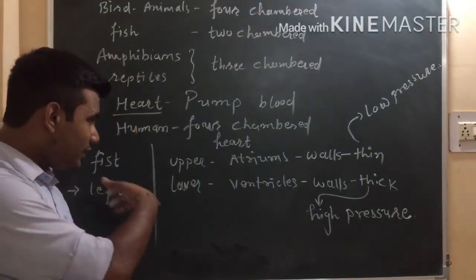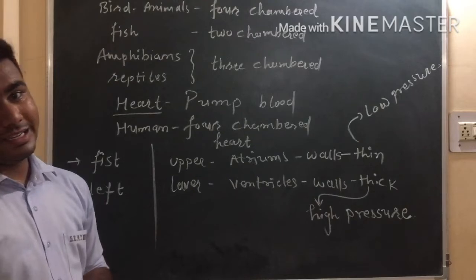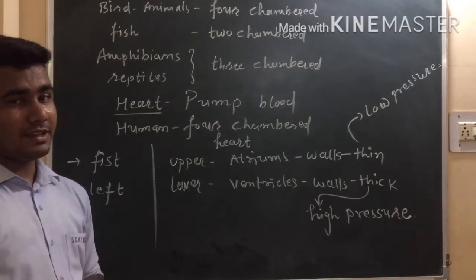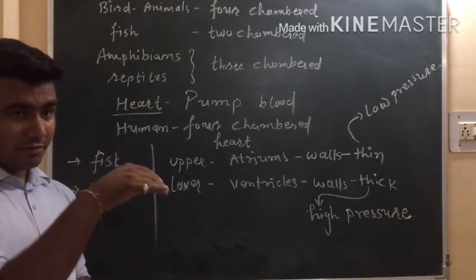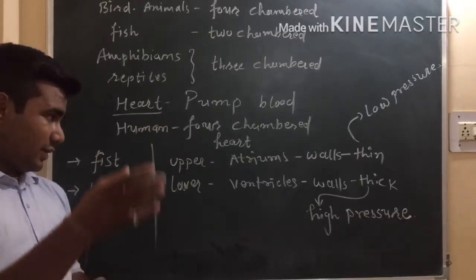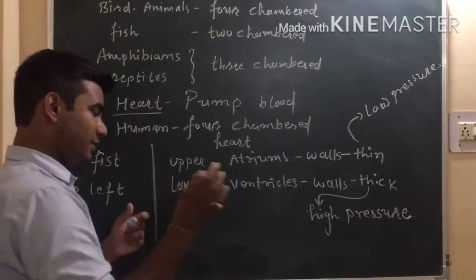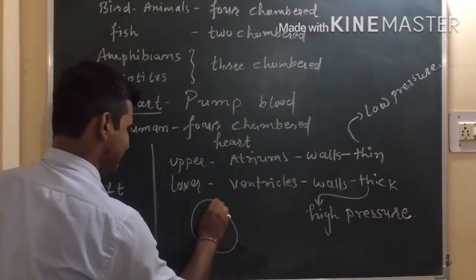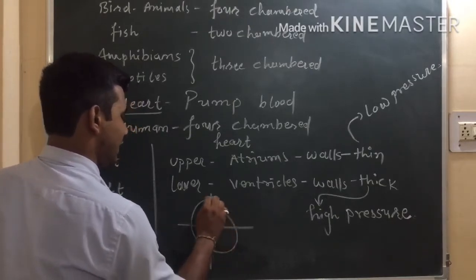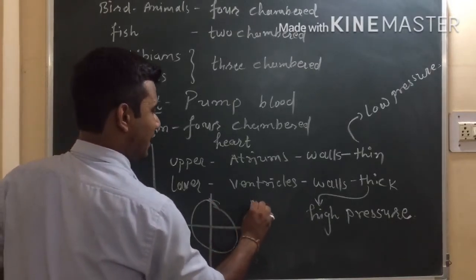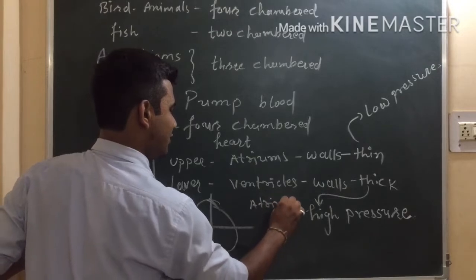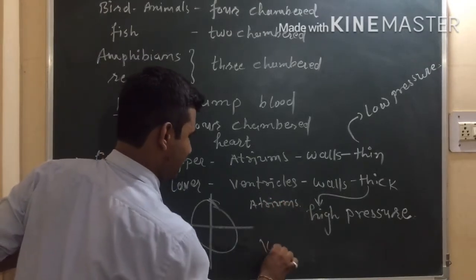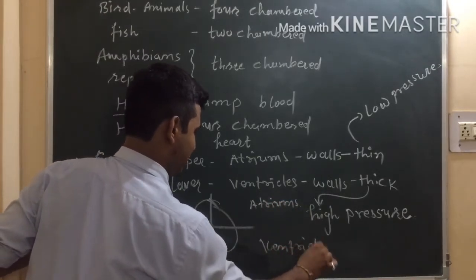So this way the human heart is classified in four different sections. We will have two atriums. If we draw just a schematic diagram of it, the upper parts will be our atriums and the lower parts will be our ventricles.